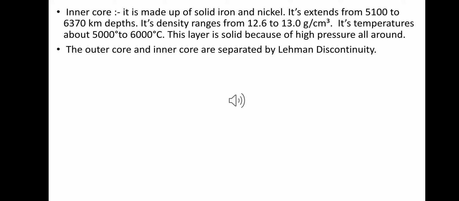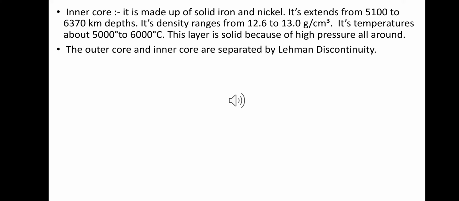Its density ranges from 12.6 to 13.0 gram per centimeter cube, which is the maximum density, and the temperature is about 5000 to 6000 degrees centigrade. The temperature is also high here. This layer is solid because of the high pressure all around. The outer core and inner core are separated by the Lehmann discontinuity.